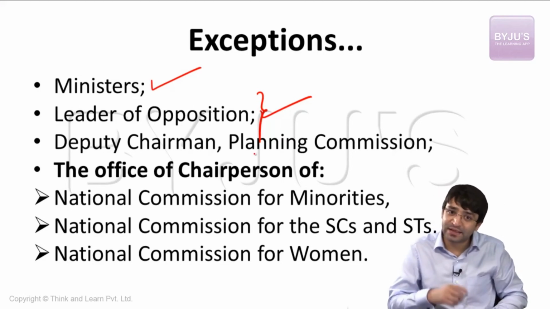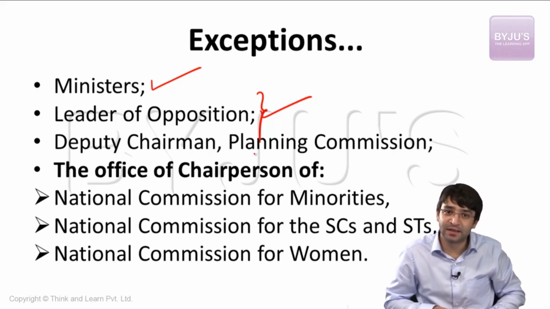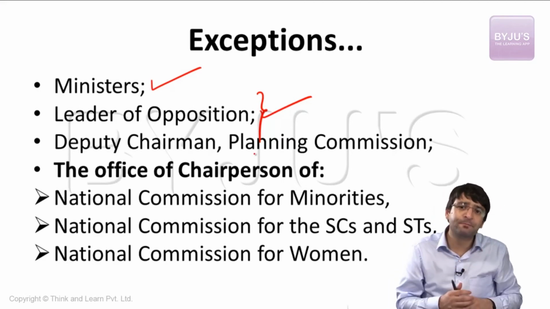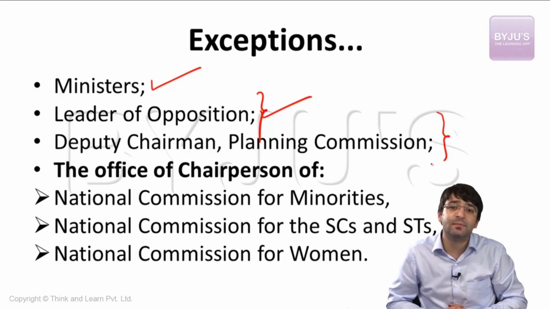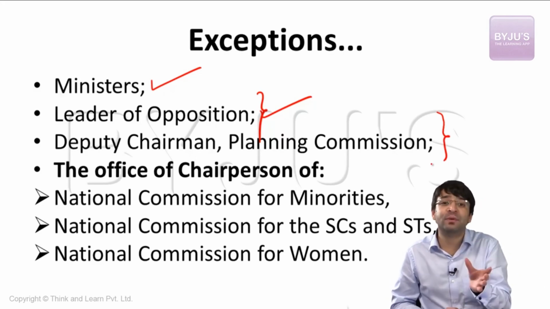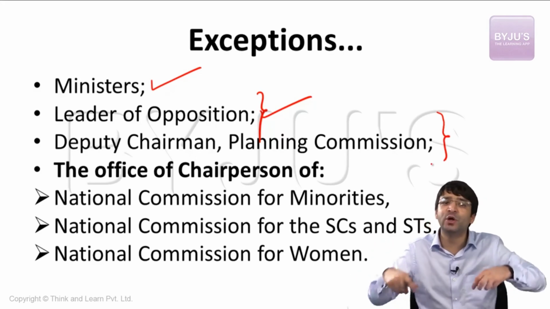Bungalow provided by the government. Salary provided by the government. Status provided by the government. That means it is an office of profit. An amendment to this law was done, and this office, deputy chairperson of planning commission, was deemed as not an office of profit. That means a member of parliament can also be simultaneously deputy chairperson of planning commission. Despite being an office of profit, you cannot be disqualified.